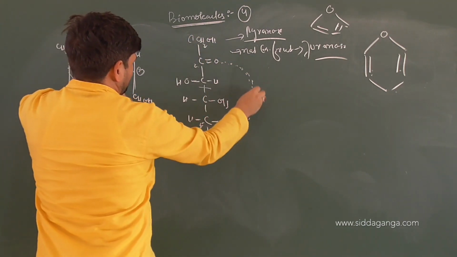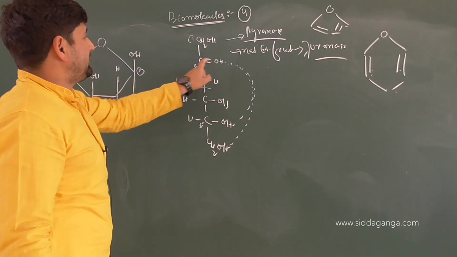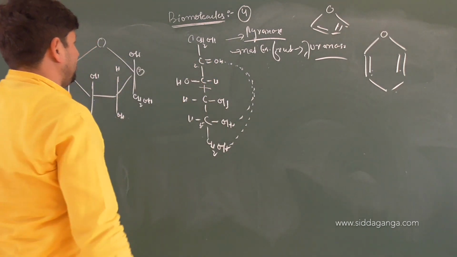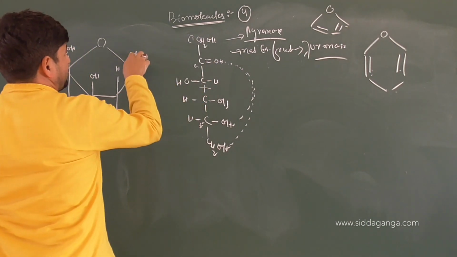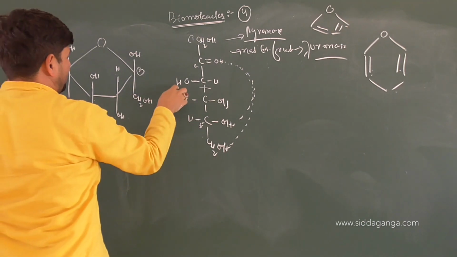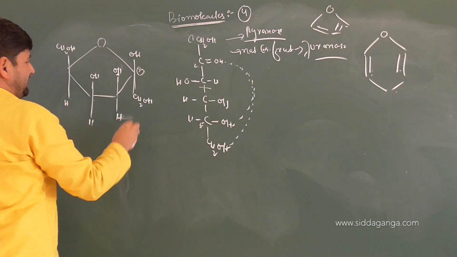It is bonded up. Now it's minus. OH will come into play. That OH can be on the right side or that can be on the left side. Now add carbon number 2. You have seen that OH, CH2OH and OH either above the plane or below the plane. You can see here. It will be here OH and it is H here.